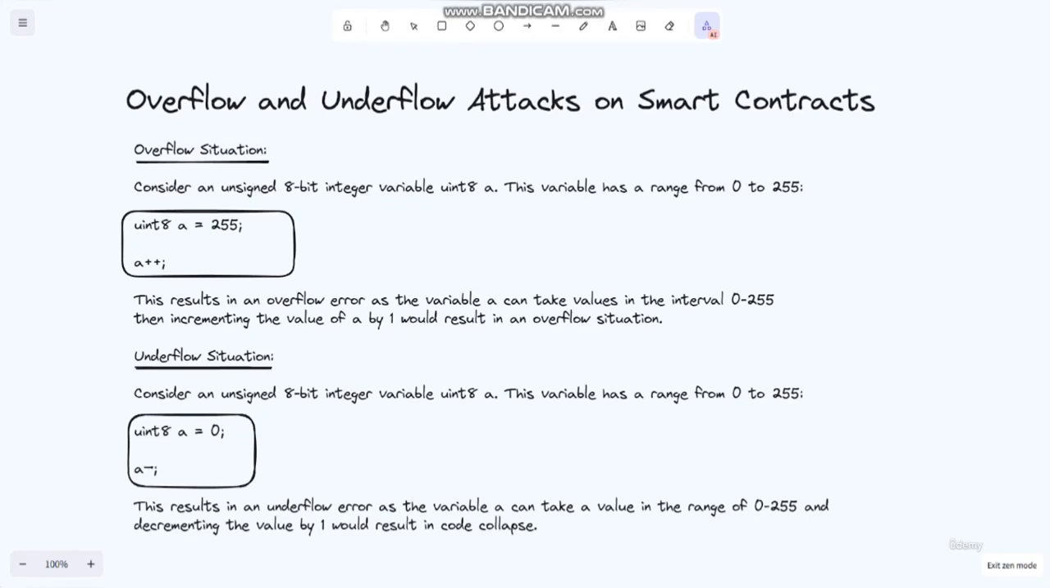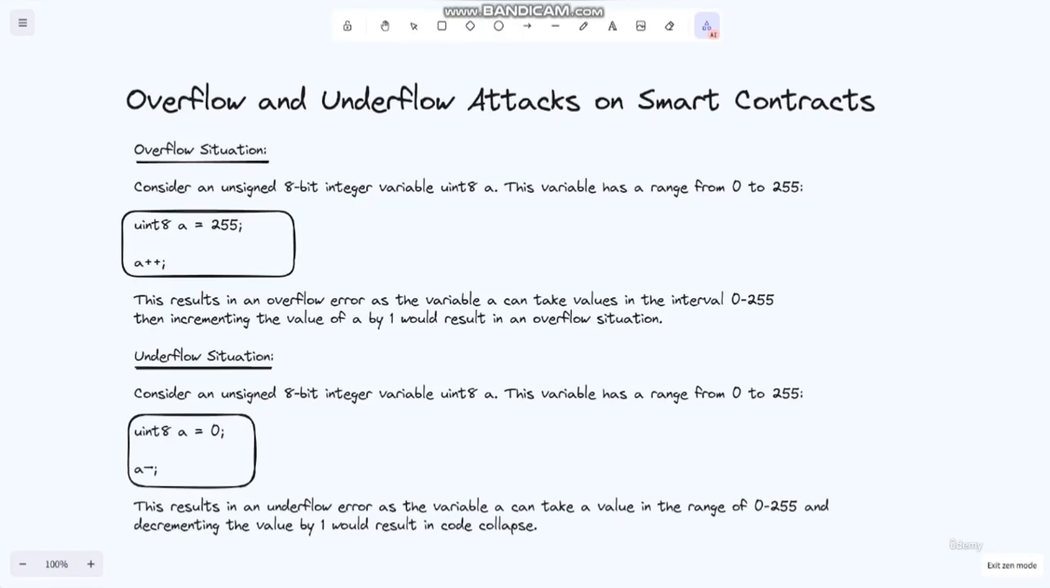And in the underflow situation, consider an unsigned 8-bit integer variable, uint8 a. This variable has a range from 0 to 255. We have written uint8 a equals 0, then a decrement. This results in an underflow error, as the variable a can take values in the range of 0 to 255, and decrementing the value by 1 would result in the code collapsing.